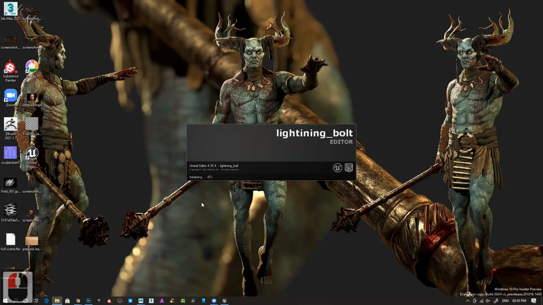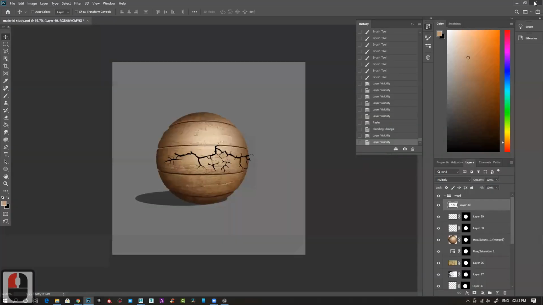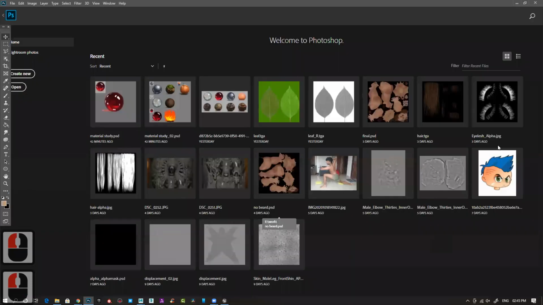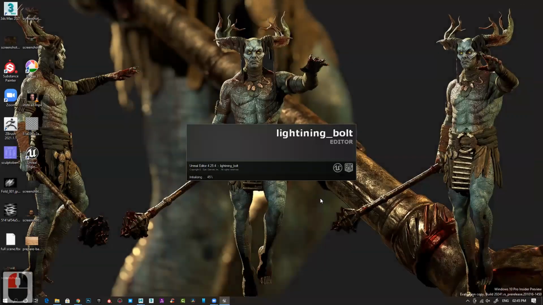Okay, I don't know what happened. I guess Unreal took too long to open. It opened very quickly now. Yeah, I got it, I understood it. Okay, so that is fine.